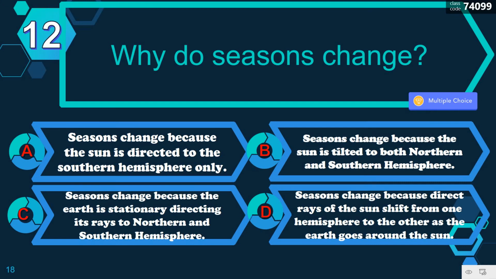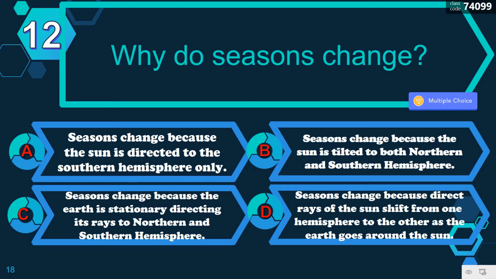Number 12 question. Why do seasons change? A, seasons change because the sun is directed to the southern hemisphere only. Letter B, seasons change because the sun is tilted to both northern and southern hemisphere. C, seasons change because the Earth is stationary, directing its rays to northern and southern hemisphere. Or D, seasons change because the direct rays of the sun shift from one hemisphere to the other as the Earth goes around the sun.